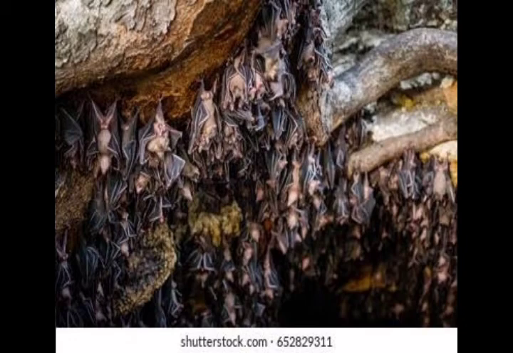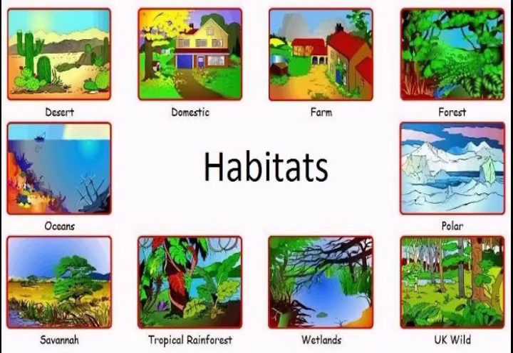Different types of environments we have gone through, and organisms live on it in varying conditions. So in all the examples I have given, we have seen that all the organisms live in an environment where they get the three things essential for life. As I told you at the very start of this chapter, the place where living beings live and reproduce is called their habitat. Listen to me very carefully. The place where living beings live and reproduce their own kind is called their habitat.